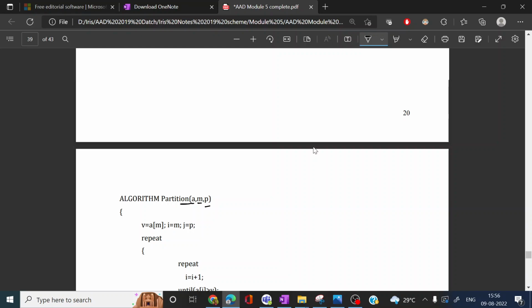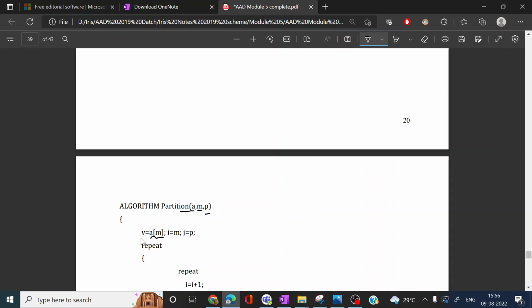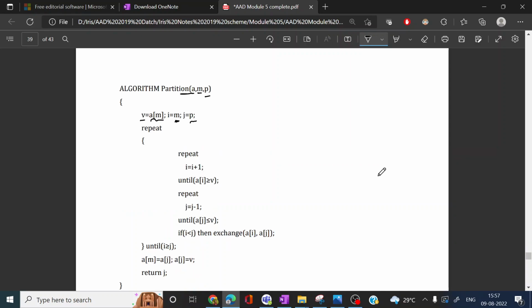The first element, which is considered as the pivot element, is stored in a variable, a. The initial index value i is given as m, and j is given as the last value p. i is incremented using this repeat loop, until a of i is greater than or equal to b, which means i is incremented whenever a of i is less than b.